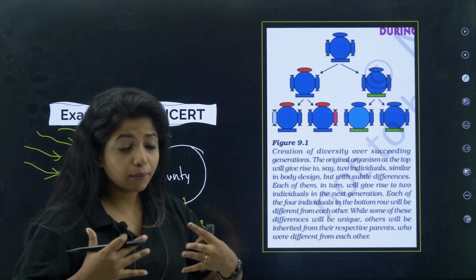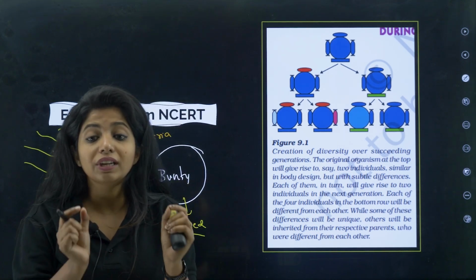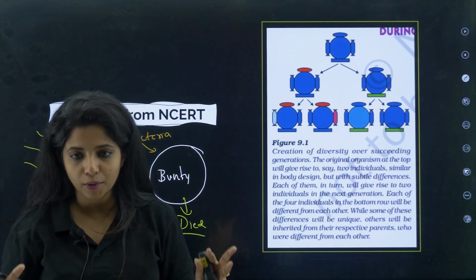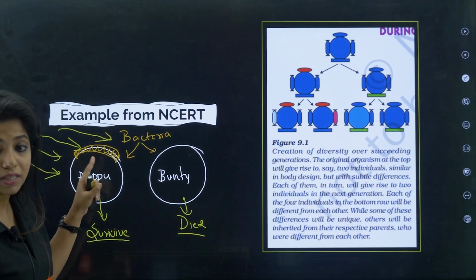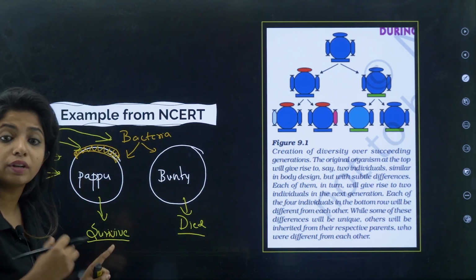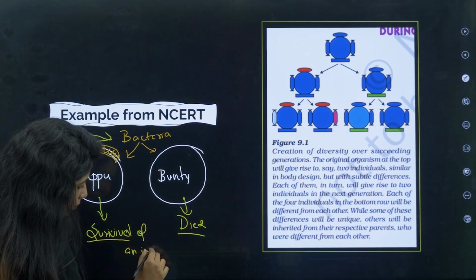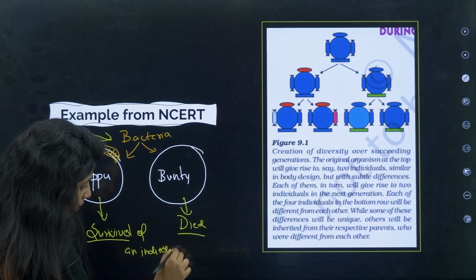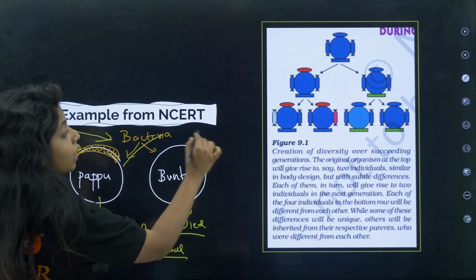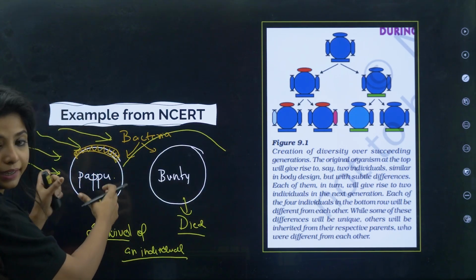So, will they be able to continue their species? No. That's why variations are very, very important. You need variation such that survival of the species or survival of an individual can happen. Now, if there is only one individual, still it will divide itself.